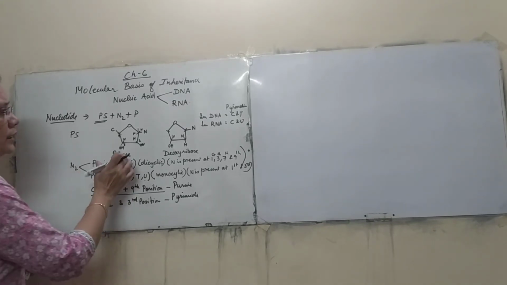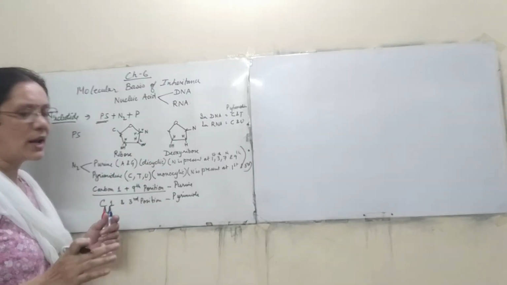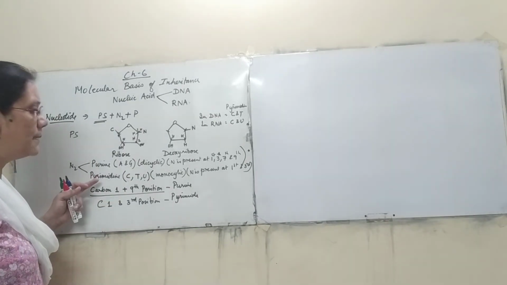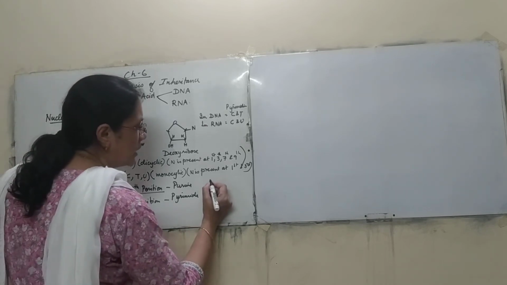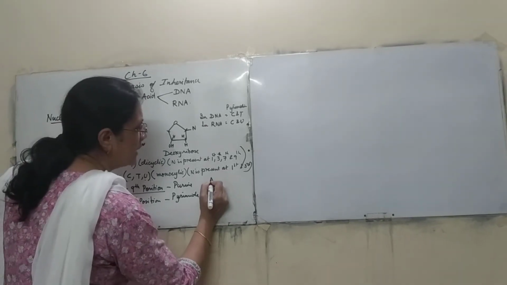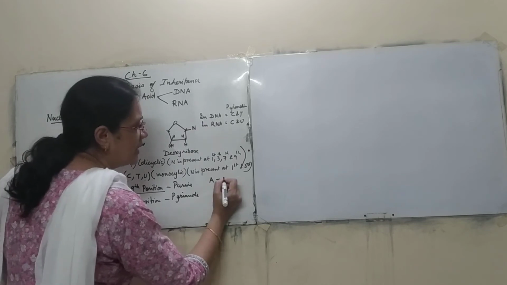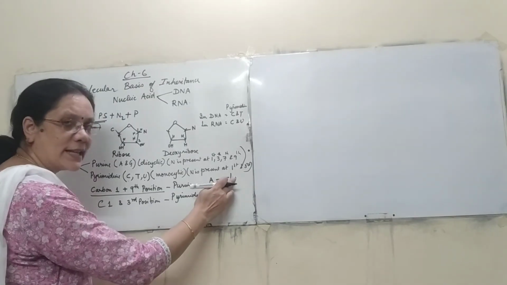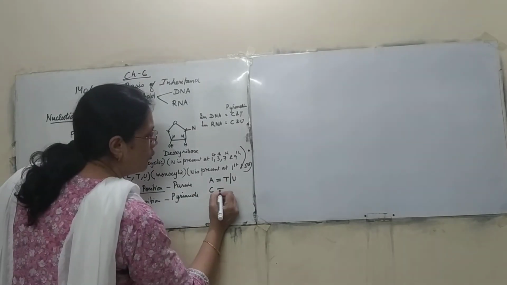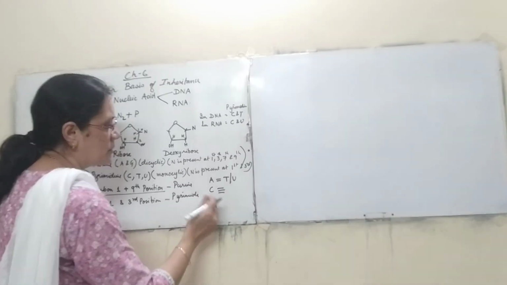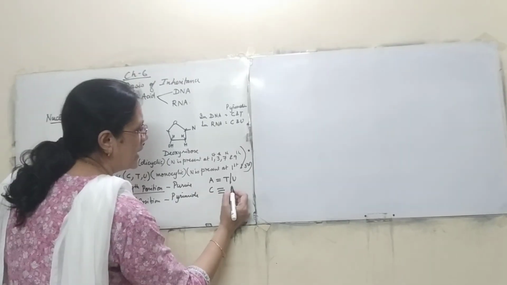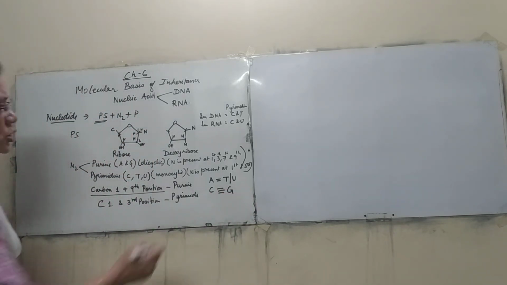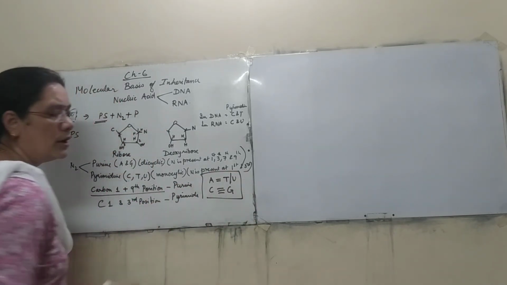Now you know the DNA is a double-stranded structure. One purine is going to bind with a pyrimidine. So A generally binds with T with a double bond, or it might be U if it is an RNA. Cytosine binds with guanine with the help of 3 hydrogen bonds. So this is another thing that you will have to remember.